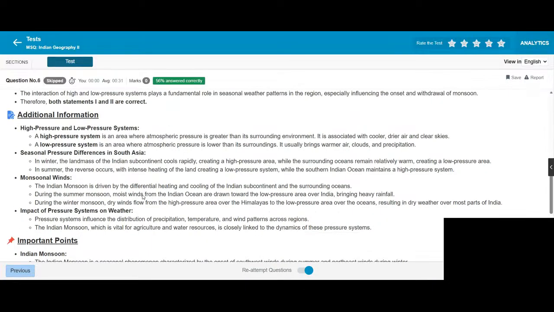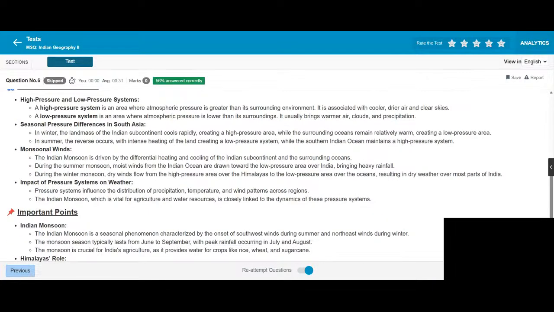High pressure and low pressure system. A high pressure system is an area where atmospheric pressure is greater than its surrounding environment. It is associated with cooler, drier air and clear skies. A low pressure system is an area where atmospheric pressure is lower than its surrounding. It usually brings warmer air and precipitation.